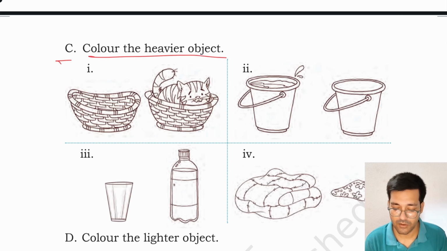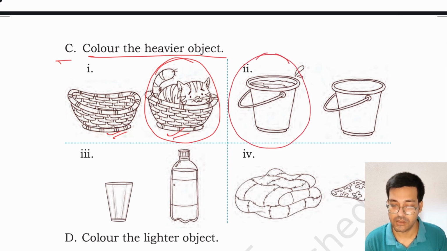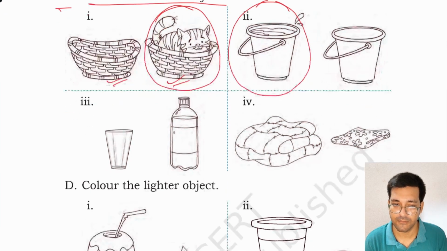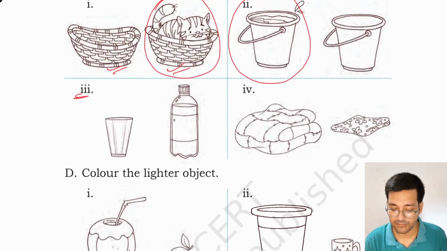C, color the heavier object. This basket with the cat is heavier. You have to color this. This bucket with water is heavier. You have to color this. Similarly, third, this bottle with water is heavier. You have to color this.